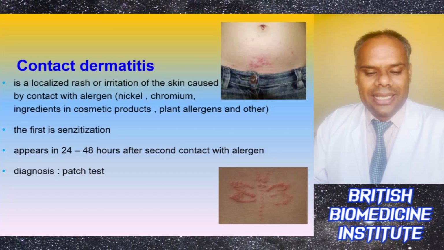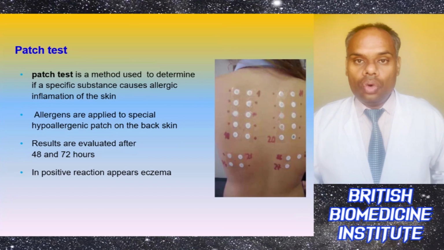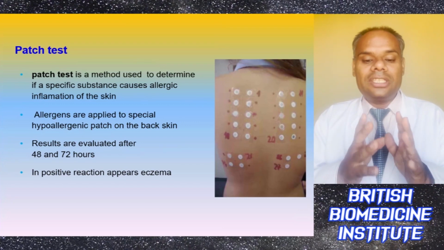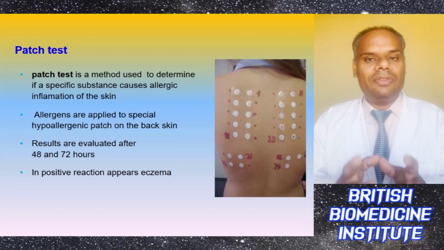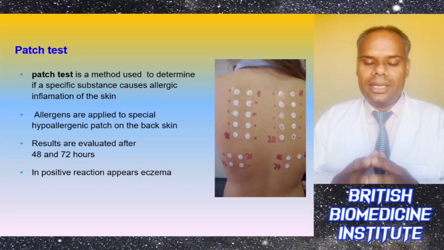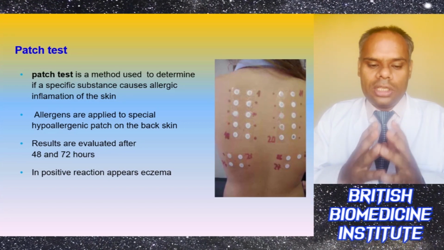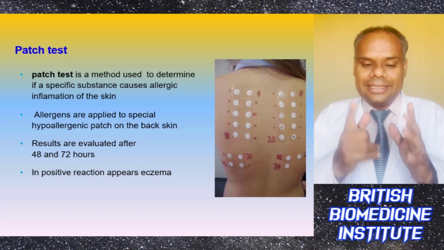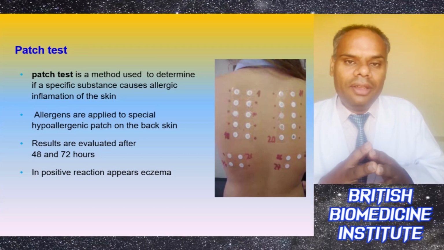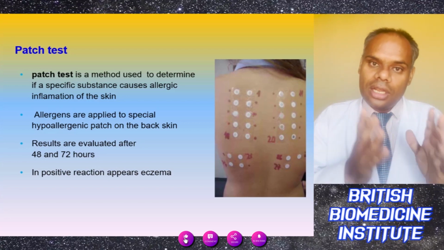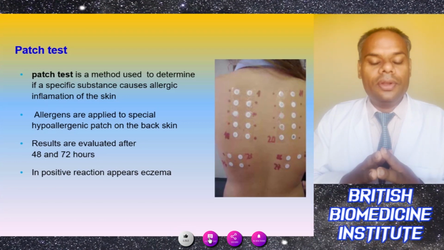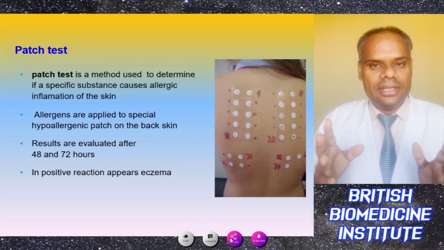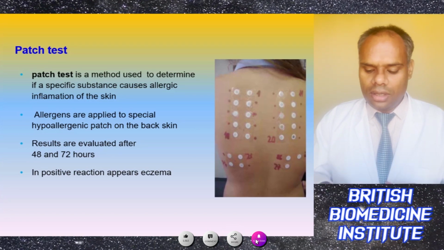So basically, patch test is a method used to determine if a specific substance causes an allergic inflammation in the skin. Allergens are applied to a special hypoallergenic patch on the back skin, and the results will be evaluated after 48 and 72 hours. And if there is a positive reaction, then it means the patient is suffering from eczema.